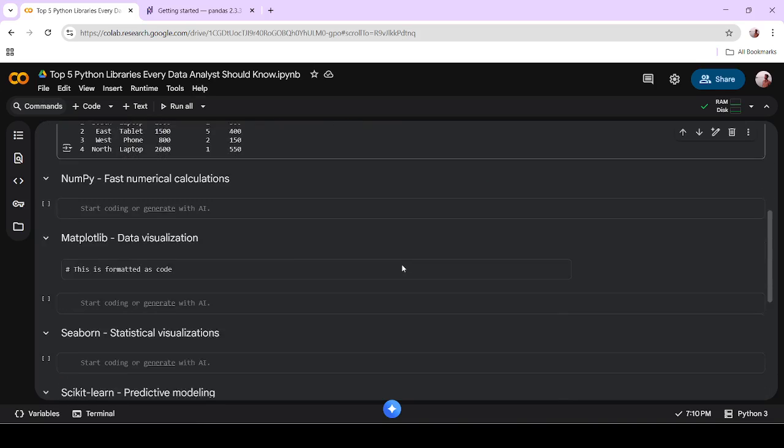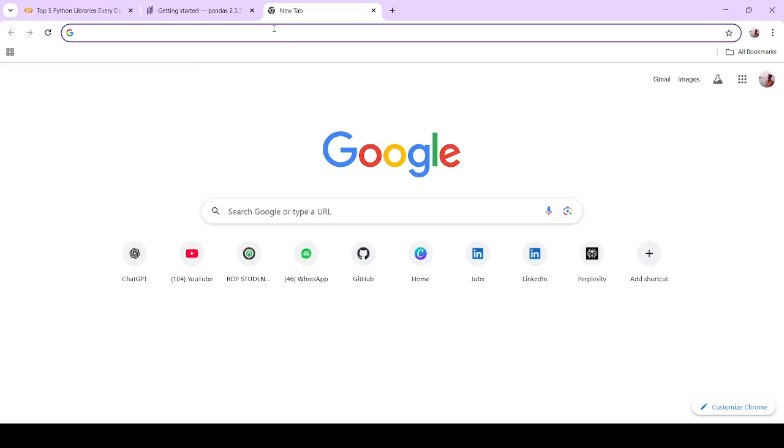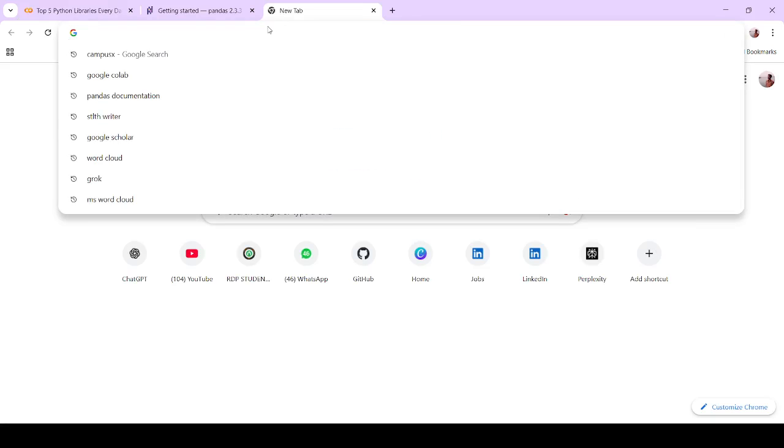Number 2 is NumPy. NumPy is mainly for numerical calculation. With the help of NumPy you can work with arrays, and with arrays you can perform lots of mathematical and numerical calculations. If you need any mathematical calculation, you can use NumPy. It is built on the C programming language, but it is wrapped for Python. That's why it is a library for Python. Because of NumPy, Python is famous as a language for the data analytics and data science field.